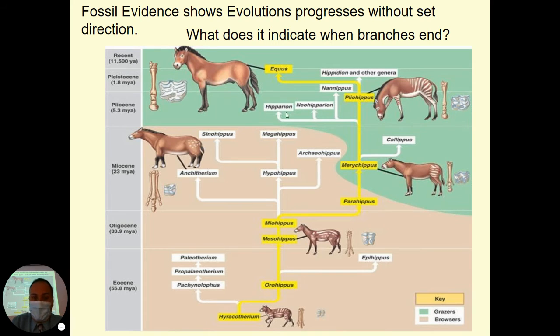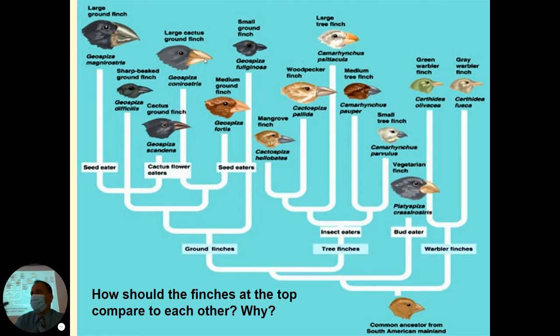They became extinct. Modern horses are the only one that made it to the modern times. We can understand this using these branching tree diagrams. Here's another one for all of these finches. So, like that question you guys just answered, the more recently two species had a common ancestor, the more similar they're going to be.